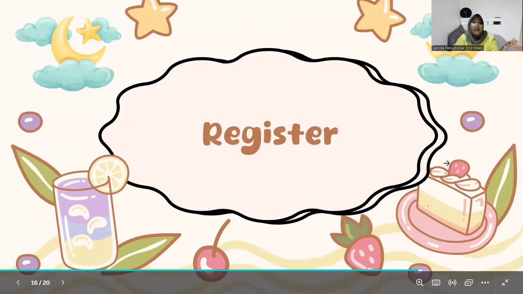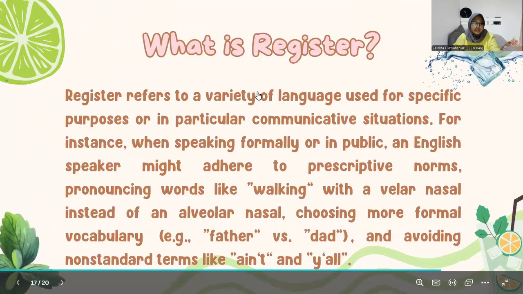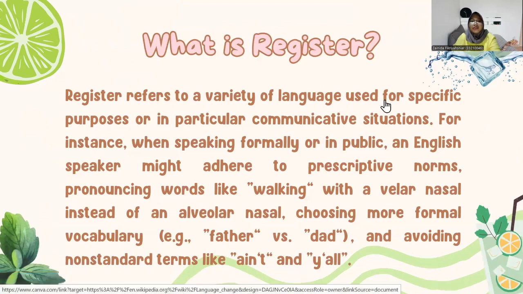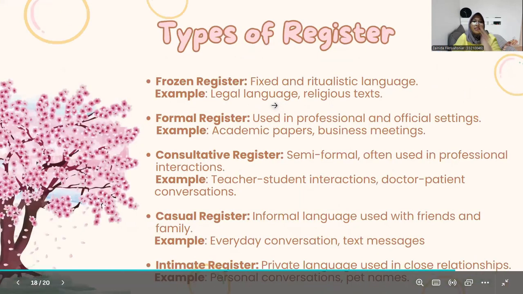Alright, we'll continue to the last topic, which is register. What is register? Register refers to the variety of language used for specific purposes or in particular communicative situations. For instance, when speaking formally or in public, an English speaker might adhere to prescriptive norms, pronouncing words like walking with an alveolar nasal instead of a velar nasal, using more formal vocabulary, for example, father versus dad, and avoiding non-standard terms like ain't and yo.